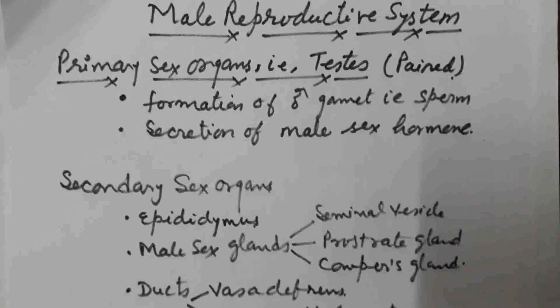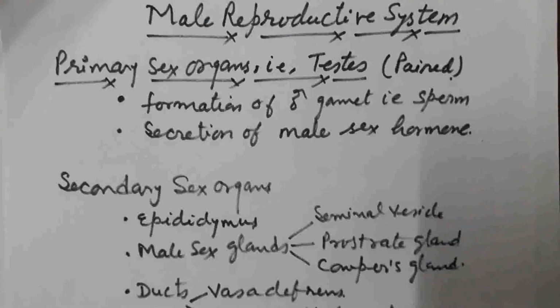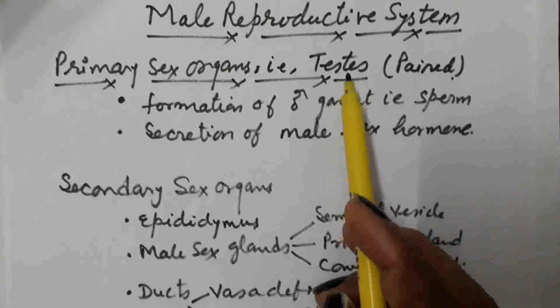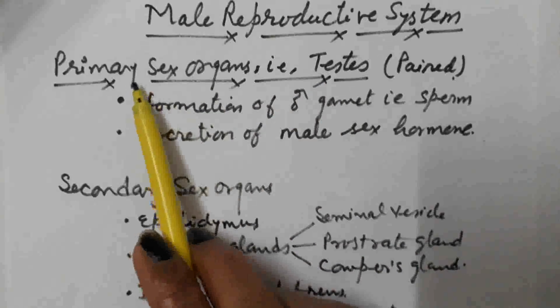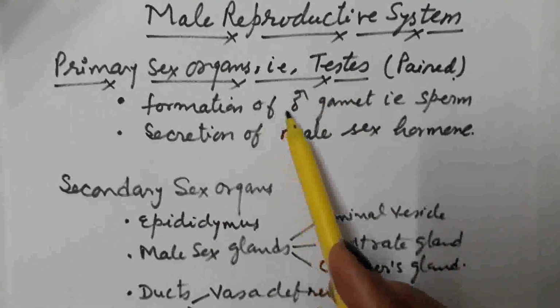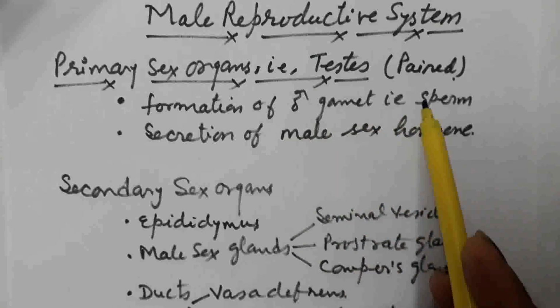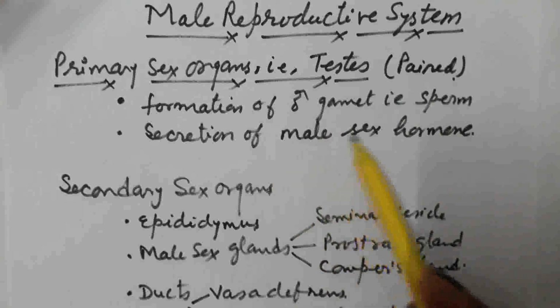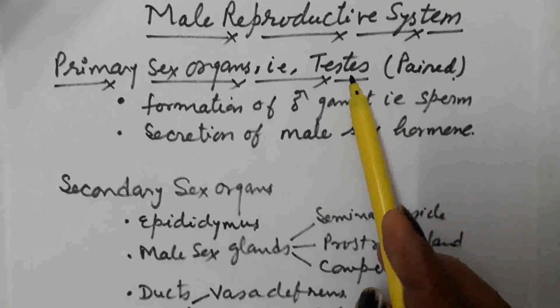The male reproductive system is present in the pelvis region. It comprises one pair of testes. Testes act as a primary sex organ. What is the function of testes? They help in the formation of male gamete or sperm. The process is known as spermatogenesis. Secretion of male sex hormone also takes place from testes.